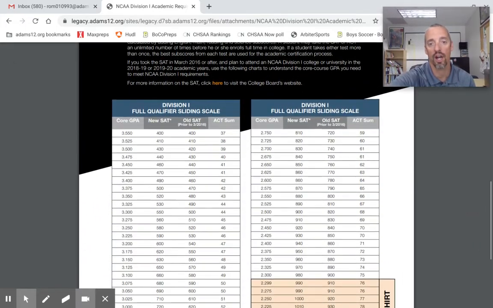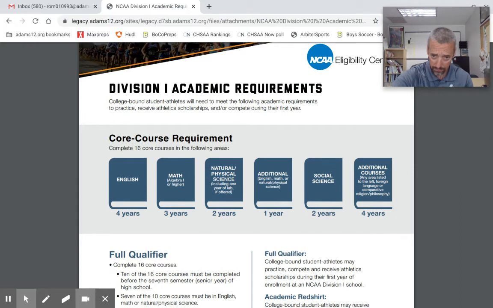As it pertains to the GPA, I forgot to mention, the core GPA that I'm about to refer to is only the GPA that is earned by the courses that meet this 16 core course requirement. A Legacy student will typically take 24 or 25 credits. They're not taking all of those credits and calculating a GPA like we put on your transcript, your cumulative GPA. They're only taking the GPA from these 16 classes. If you have 17 core classes, they'll take the 16 highest of those 17 that still meet these subcategories. Then they will manually calculate that GPA, which is something that any student or parent could do themselves.